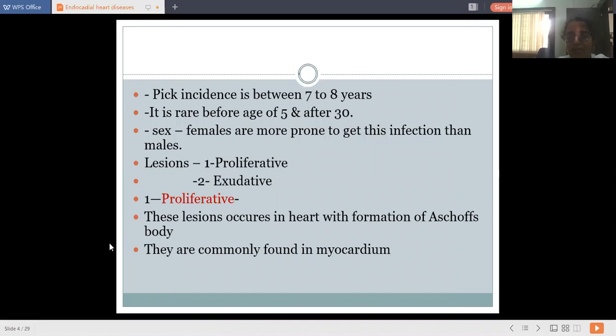Now peak incidence is between 7 to 8 years. It is rare before the age of 5 and after 30. Females are more prone to get this particular disease. Then lesions, they are proliferative and exudative lesions. Proliferative lesions occur in the heart with formation of Aschoff's body. They are commonly found in the myocardium.